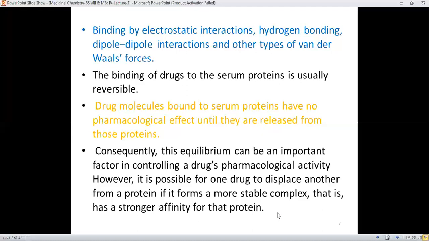It means that there must be some competition between these drug molecules towards the protein, and the one that has a strong affinity for that protein will definitely remain bound with it. Otherwise, it will be displaced by the other drug molecule which has more affinity for the same protein.